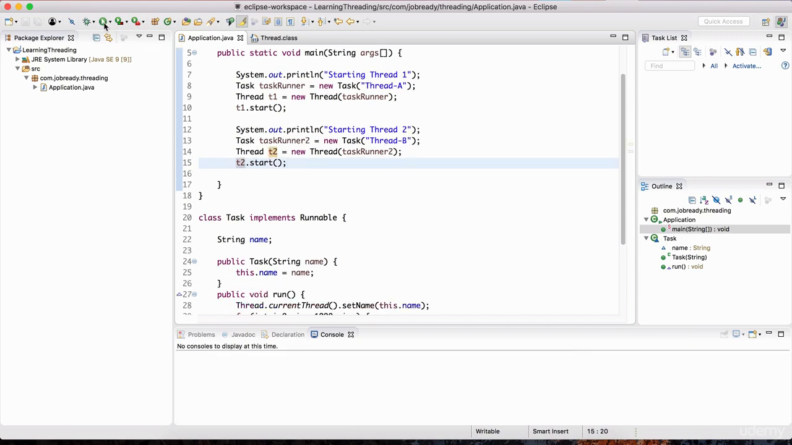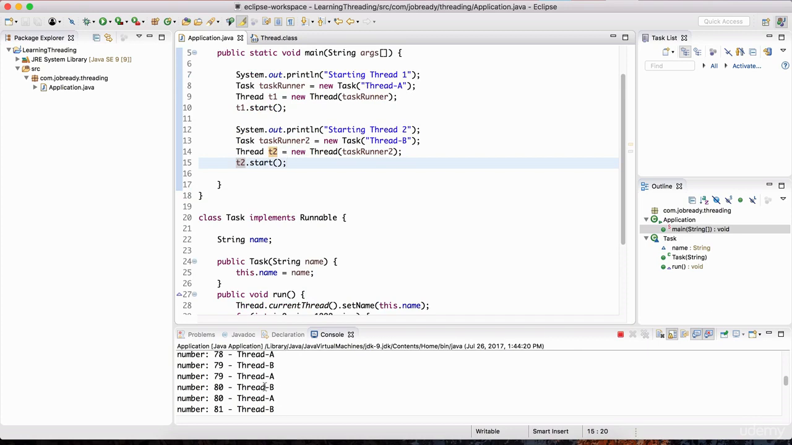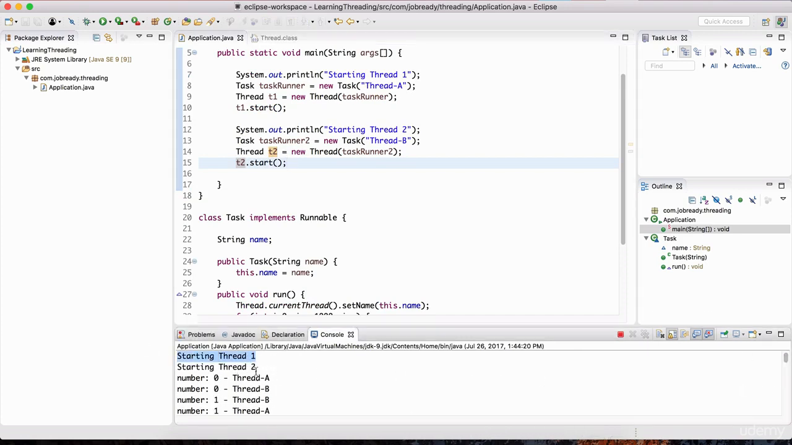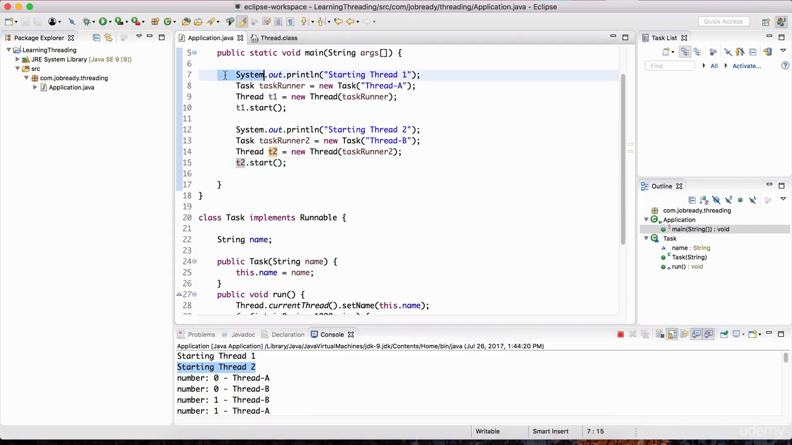So let's hit play, and now you'll notice that we're back to the interleaving. Scroll all the way to the top, and you'll see starting thread 1, starting thread 2. This is proof that we're multi-threaded. It didn't wait here until the line is complete. It just continued to move forward. And if it saw a thread that needs to be created, it created this thread, started it, but didn't wait there. It moved on to the next line.